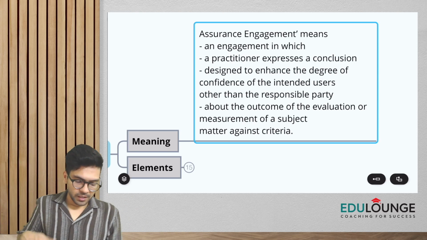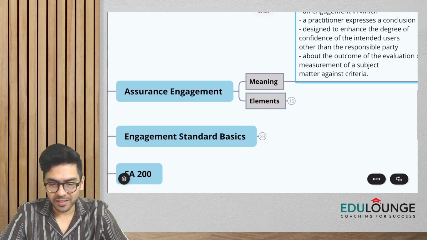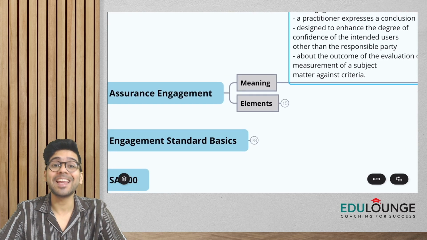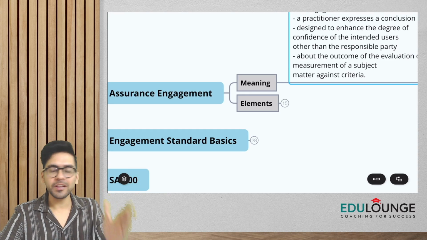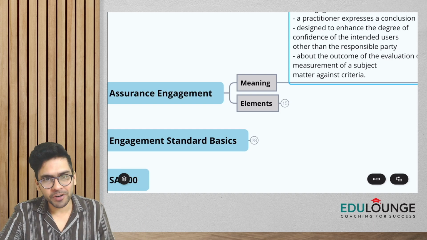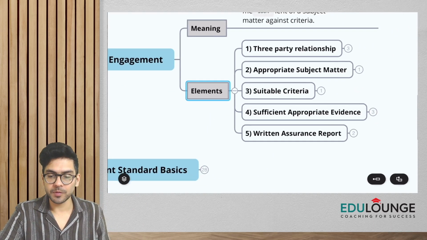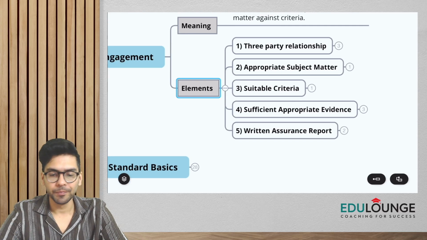Now, guys, there's one important question that might be asked in the exam from the concept of assurance engagement, and this is basically, what are the elements of assurance engagement? It's a new topic, it was not there in the old course, but it's an important one, right? So what are the elements of an assurance engagement? Please remember, guys, we have 5 elements of an assurance engagement.